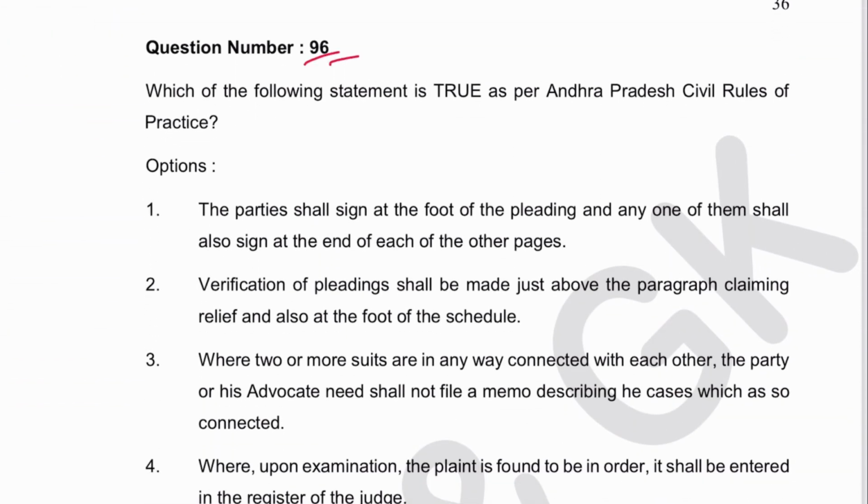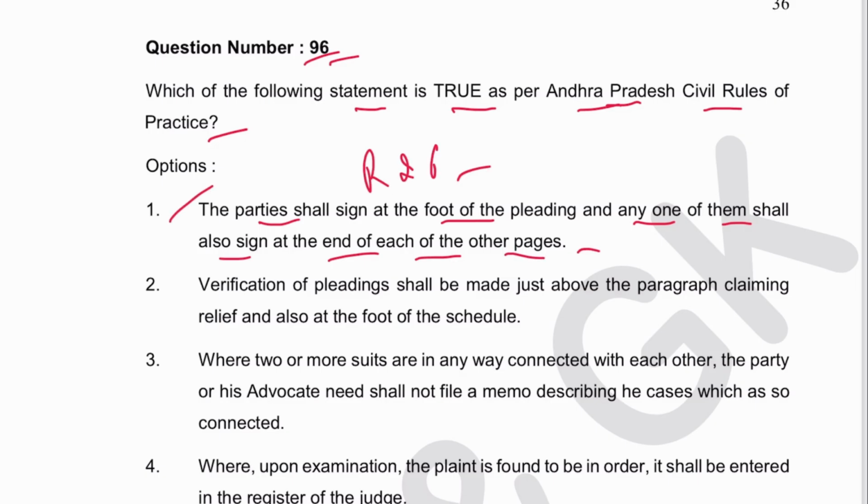Next 96. Which of the following is true as per AP Civil Rules of Practice? The parties shall sign at the foot of the pleading, and any one of them shall also sign at the end of each of the other pages. This is correct, mentioned in Rule 26. Verification of pleading shall be made just below the paragraph claiming, and it is next below the paragraph. So this is wrong.